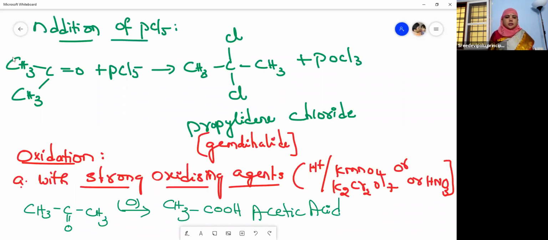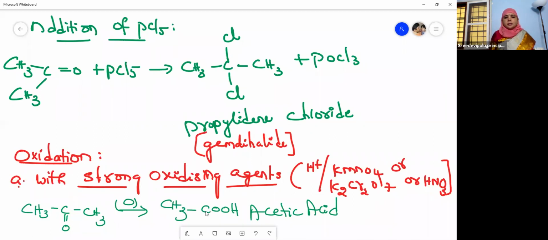I'll show you the example here itself. See, acetone has how many carbons? 1, 2, 3. 3 carbons. And see here how many carbons it contains? 2 carbons. It contains 1 carbon less than the parent compound. This you have to remember.